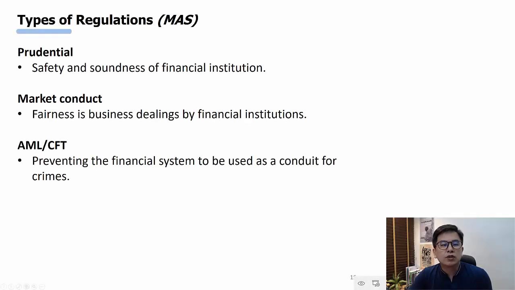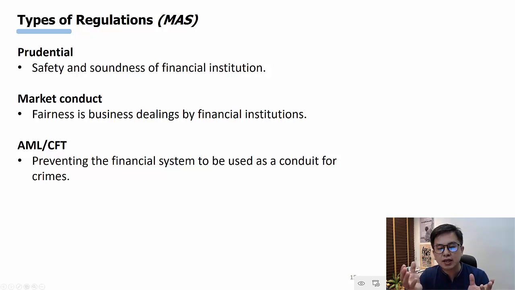Okay, let's move on to the different types of regulation there are out there and how they are categorized. From this slide, you can see that there are basically three types of regulations. The first is prudential, right?